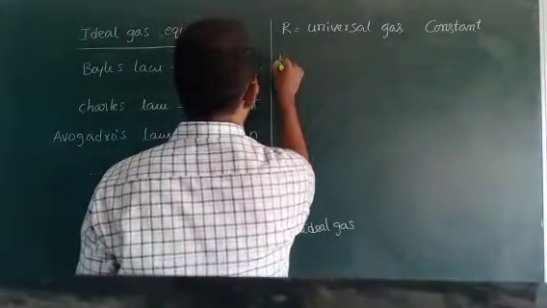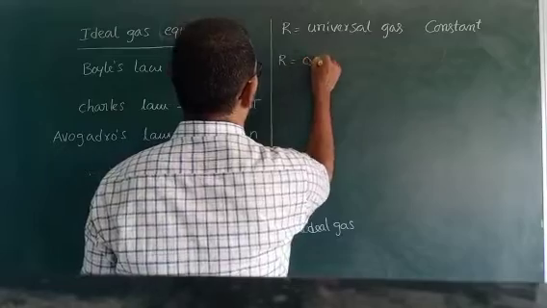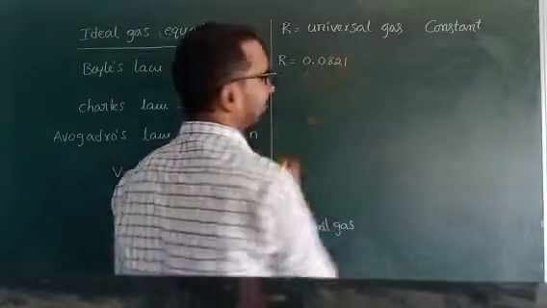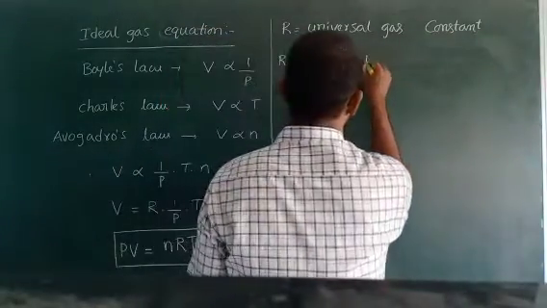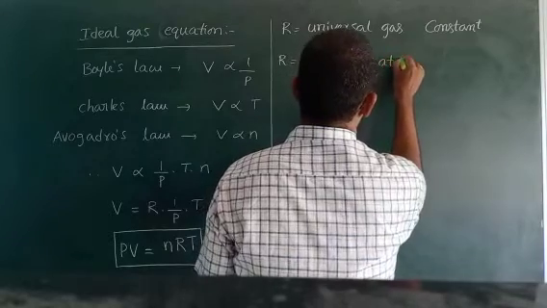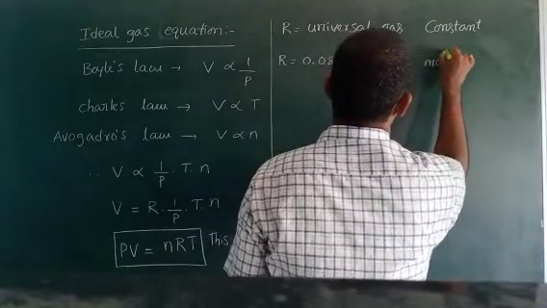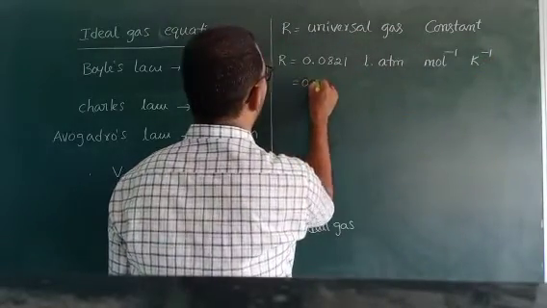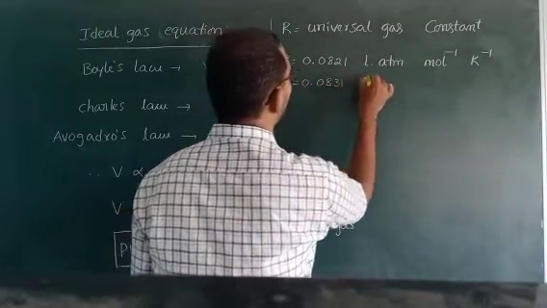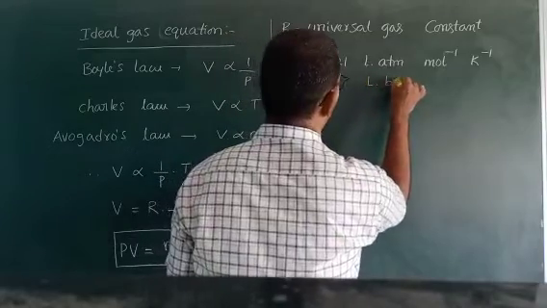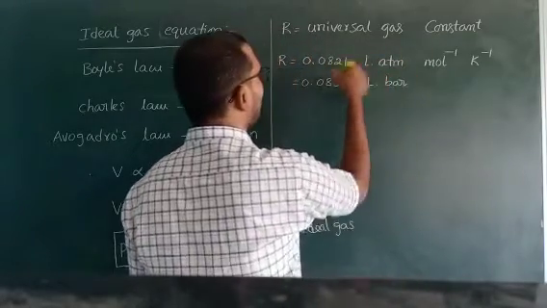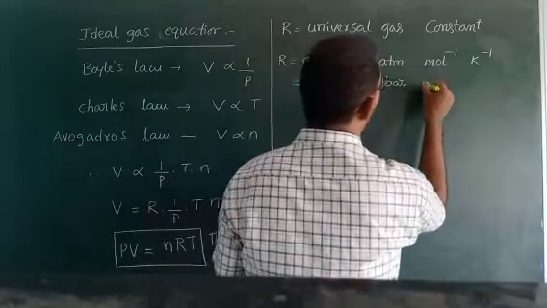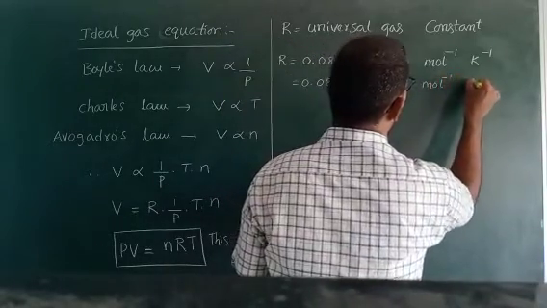See this. R is equal to 0.0821 liter atmosphere mole inverse Kelvin inverse. The second one is 0.0831 liter bar. This is the liter atmosphere value, this is the liter bar value. The remaining two are common: mole inverse Kelvin inverse.